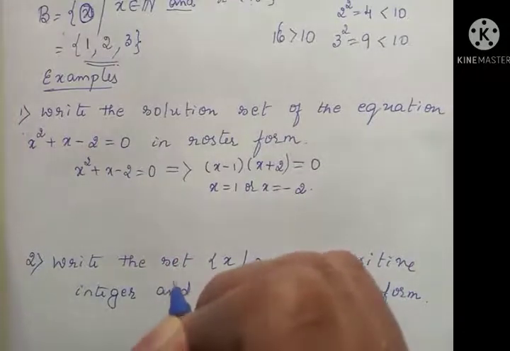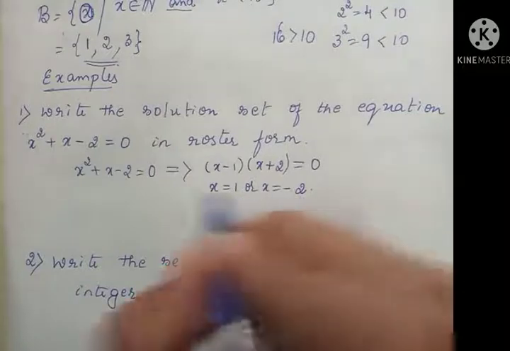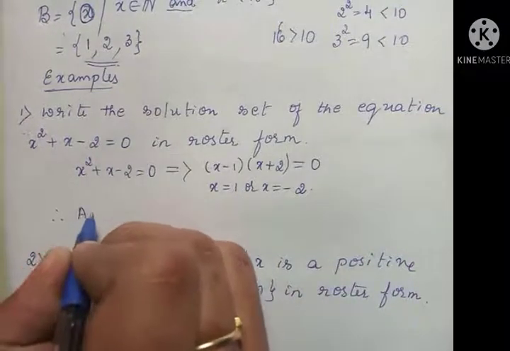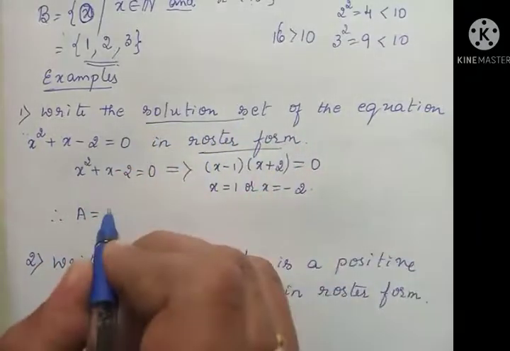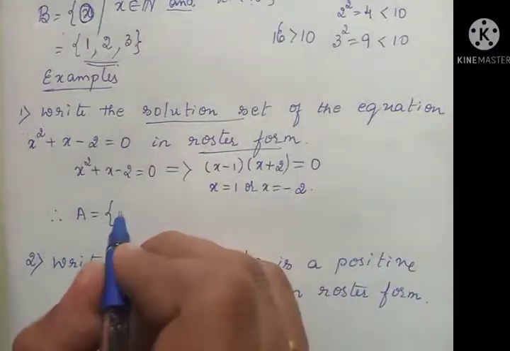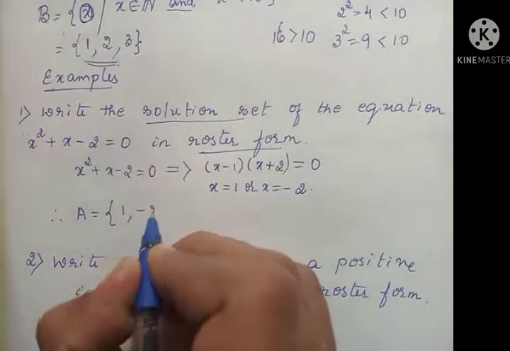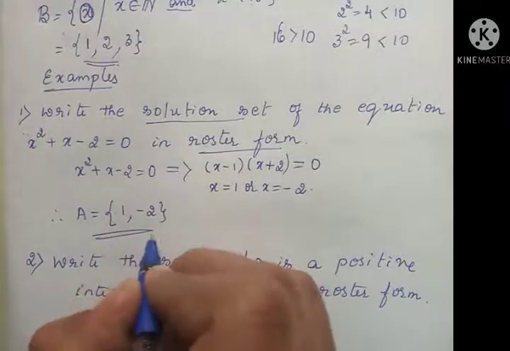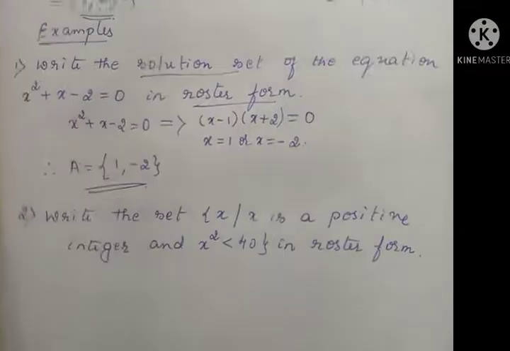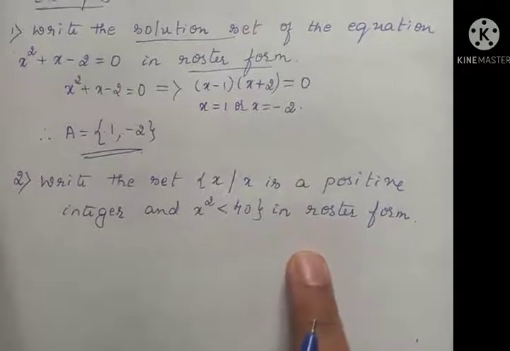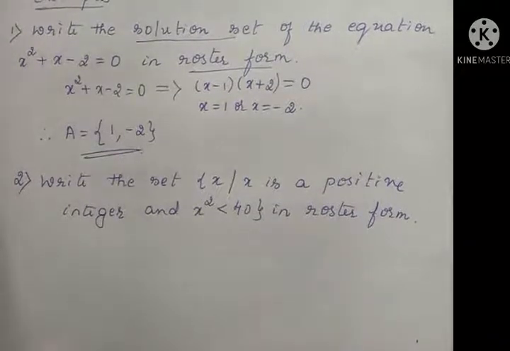So what are the possible values of x? 1 and minus 2. I have to write the solution in roster form, so within the flower bracket, I'll write 1 and minus 2. So this is the representation in tabular form. Then one more. Write this in roster form or tabular form, as I discussed earlier.